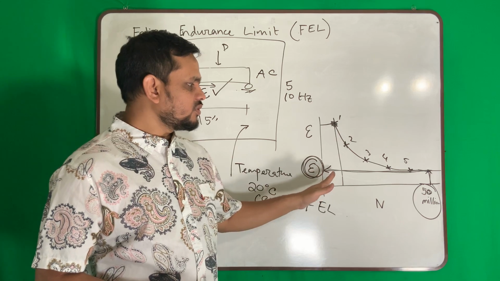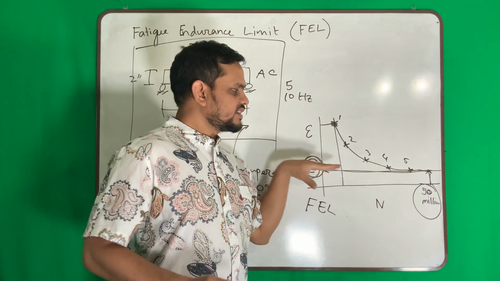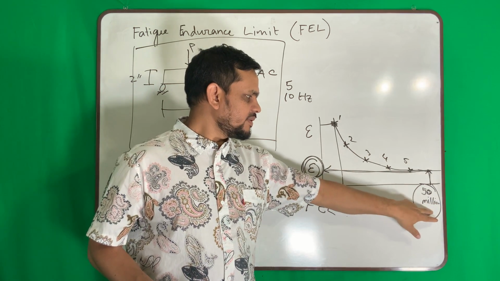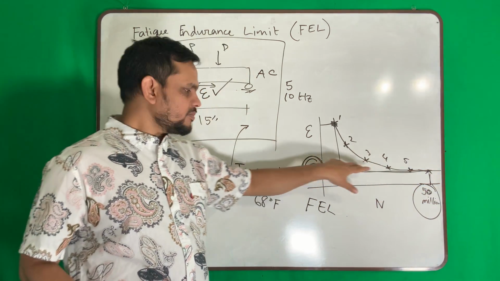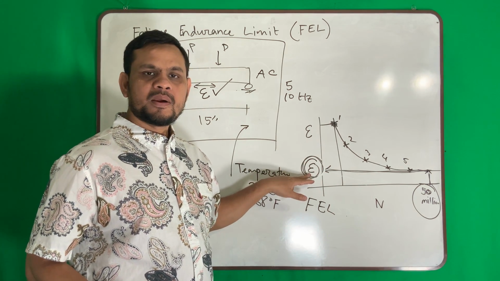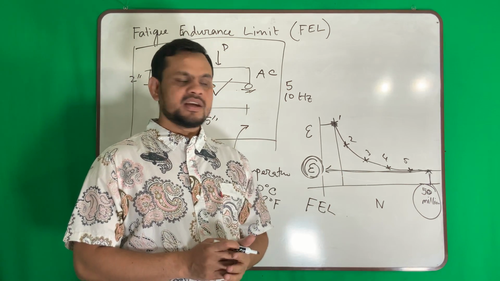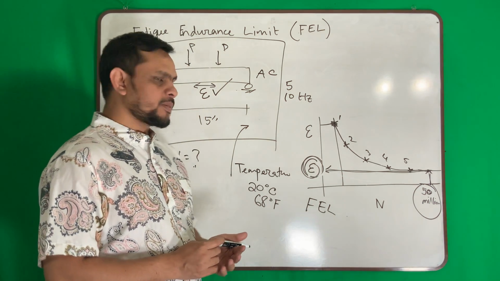So sometimes we do not go up to that. We do several tests, draw a curve, extrapolate to 50 million cycles, and do the regression analysis to find the strain, or simply from the curve we can read it. That is fatigue endurance limit.